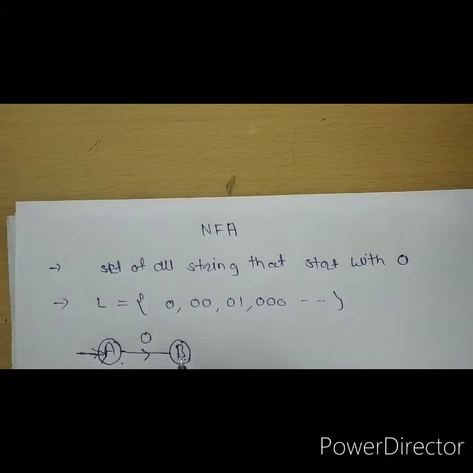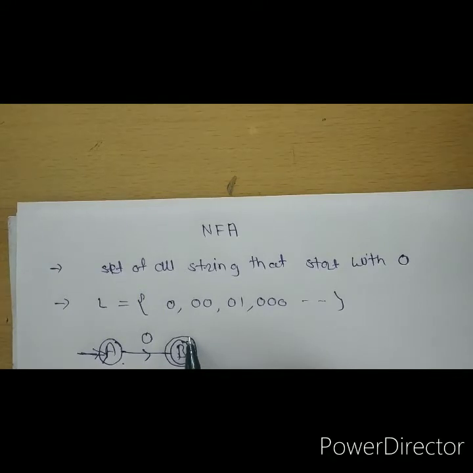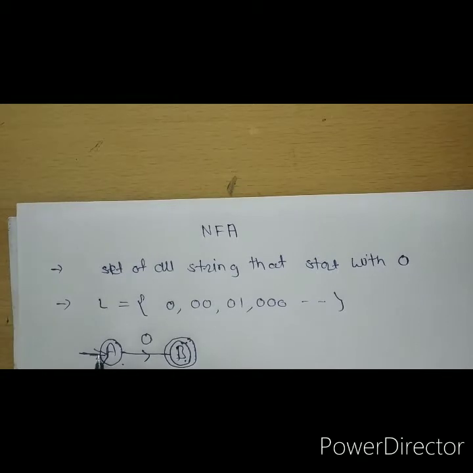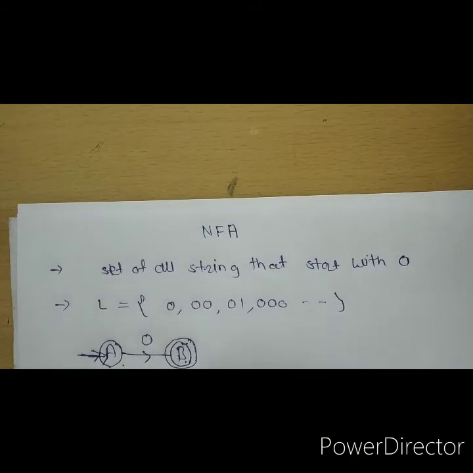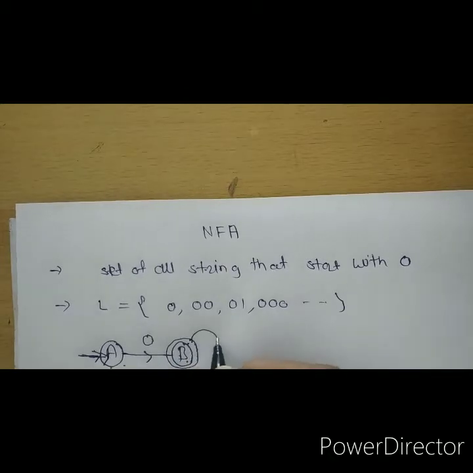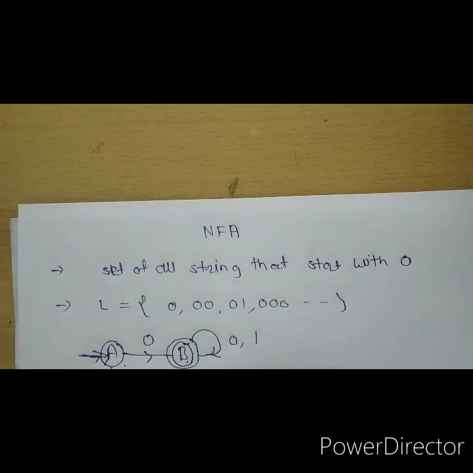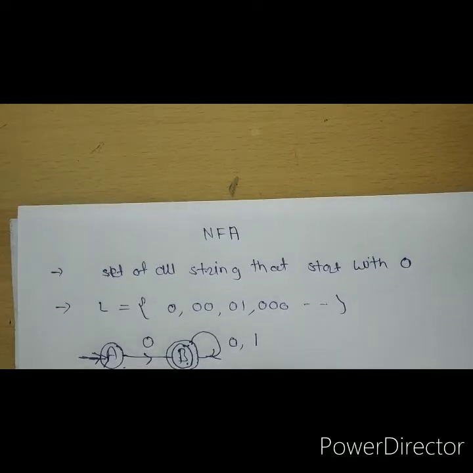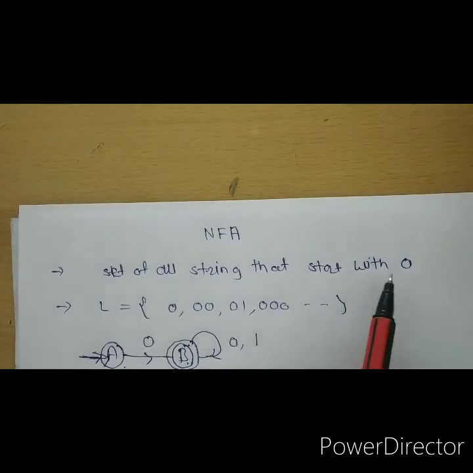So I put a double circle around it. Why? Because I just want the string to start with 0. After that, I don't care what comes in B, whether you get 0 or 1, it loops on B itself. So here we complete the NFA. This is your complete NFA for strings starting with 0.